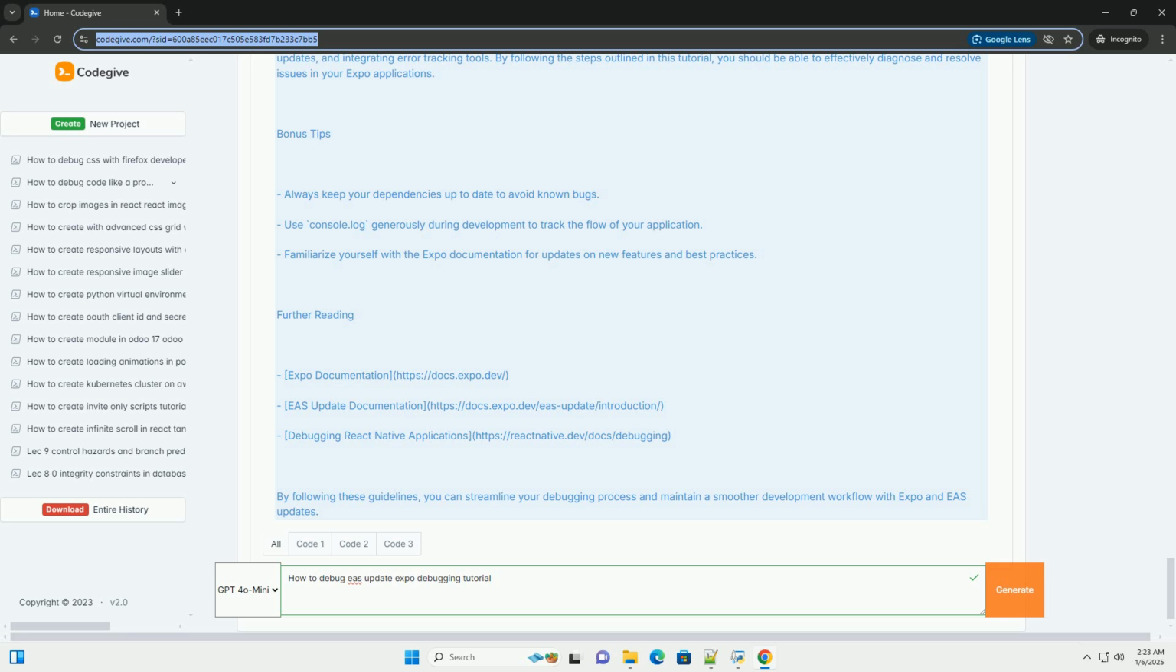Step 4. Create and publish updates. Make some changes to your project, such as modifying the App.js file. Now, publish your changes using EAS. Step 5. Debugging the application. 5.1 Debugging in development mode. When running your app in development mode, you can use the built-in React Native debugger.